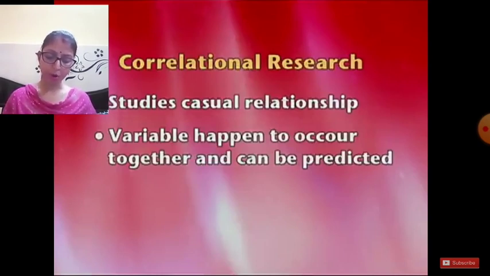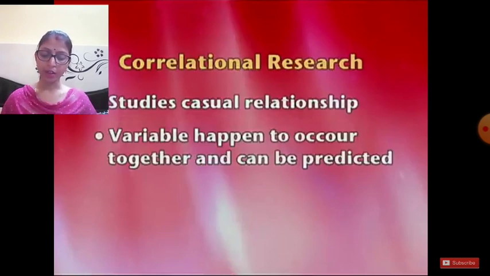This type of association will be indicated by a positive number, and the stronger the association between studying and achievement, the closer the number would be to plus 1.0. You may find a correlation of plus 0.85, which indicates a strong positive association. That means 0.85 and 0.80 is a high correlation between two variables.